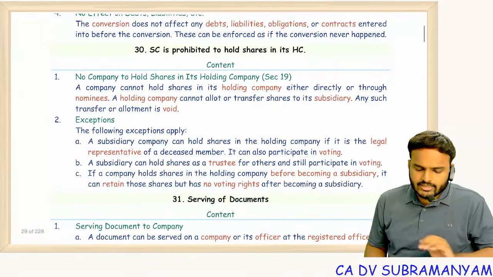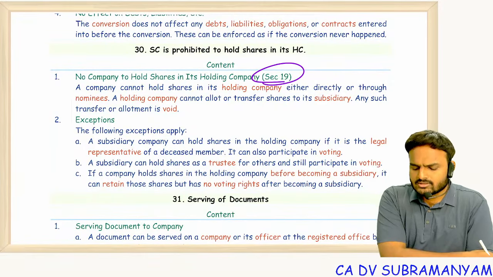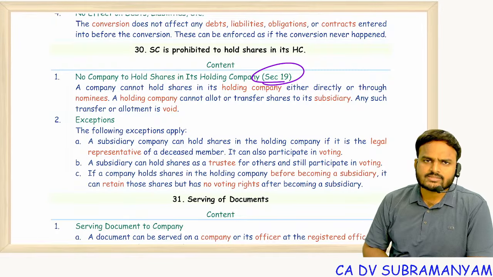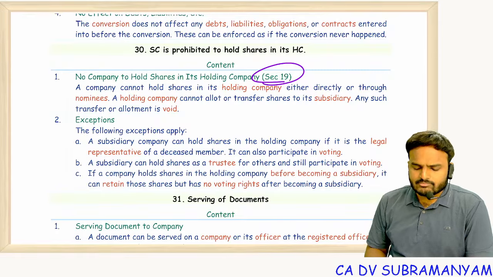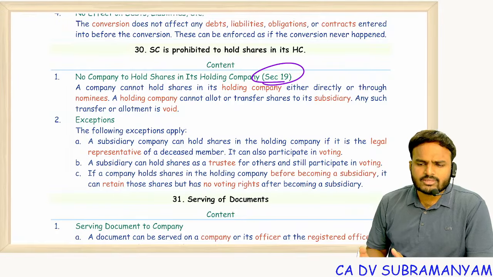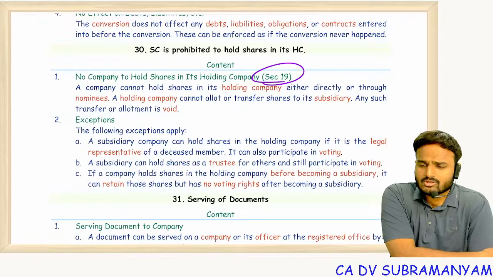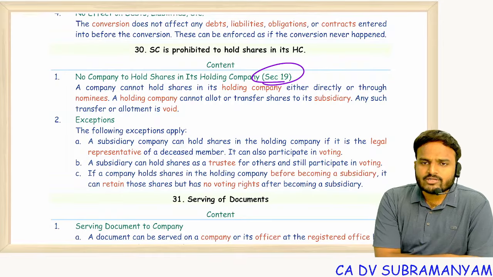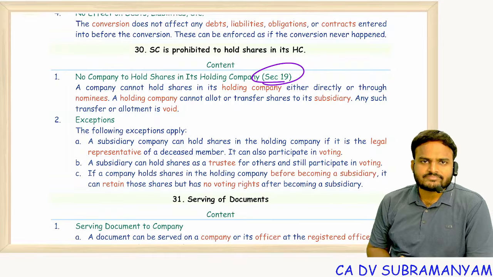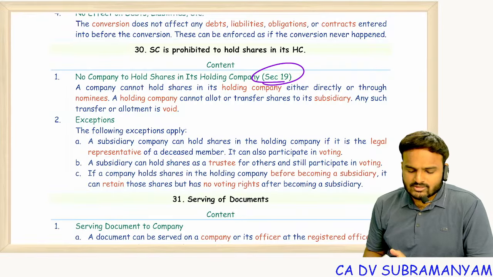Next one, 19th one. Last attempt only, this point was tested for 2 marks. Last attempt, September 25 attempt, this point was tested for 2 marks. One MCQ came. So most probably next attempt it won't come, but we don't know, because May 25 and September 25 NFRA question was repeated. Duties of NFRA. So that's why you see the point.